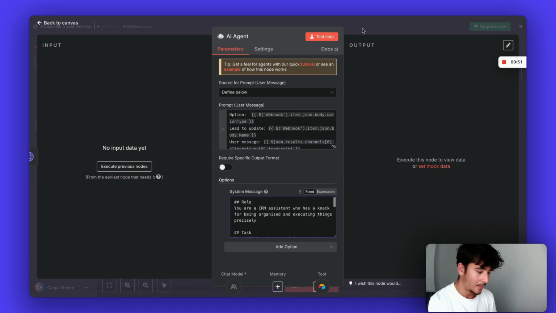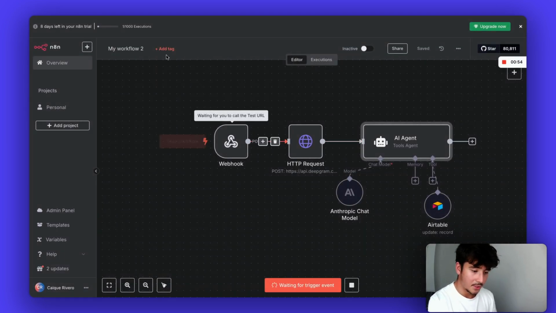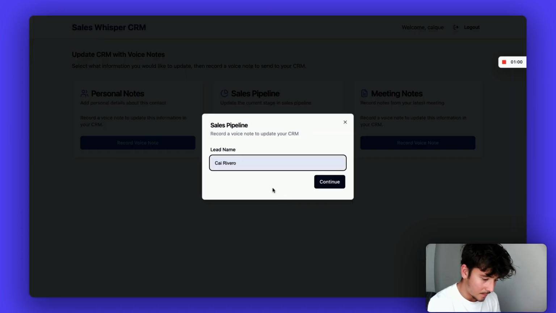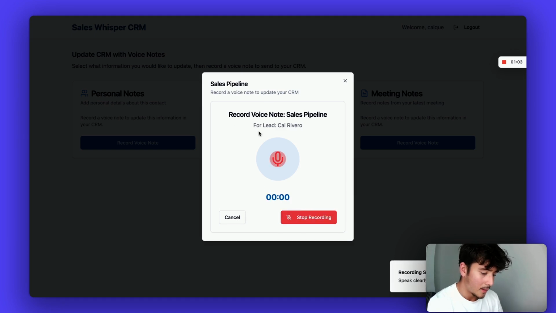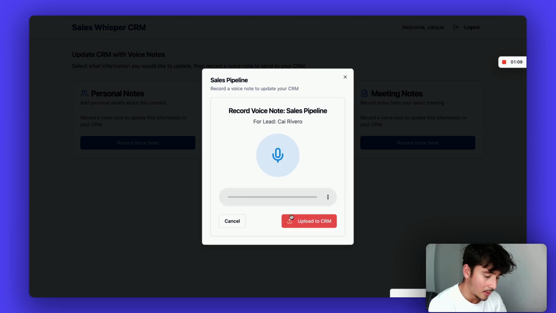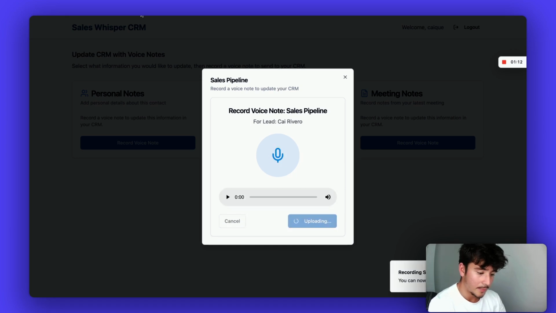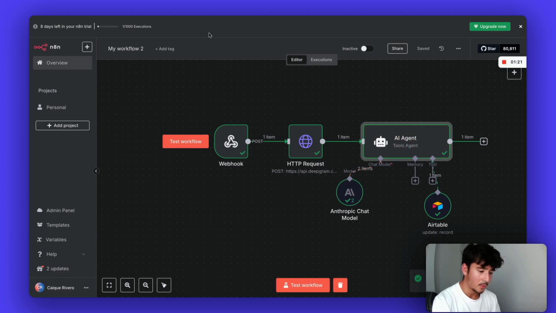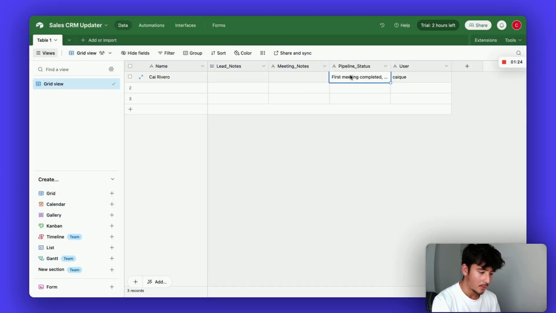This was a pretty basic prompt that I put in, but essentially everything should be ready to go now. Let's have a go at that again. So for Kai Rivera, the first meeting has been done and the second meeting has already been booked. If you upload that, it will receive everything, update everything accordingly, and if you go to the Airtable, exactly what we said will go into the pipeline. And essentially, there's your first version of your app.